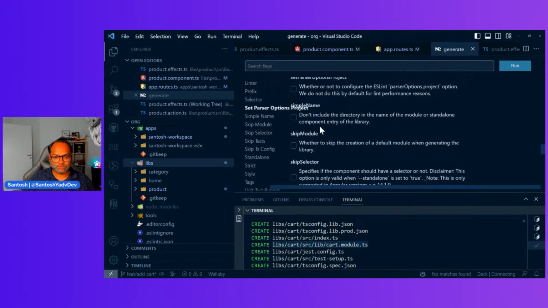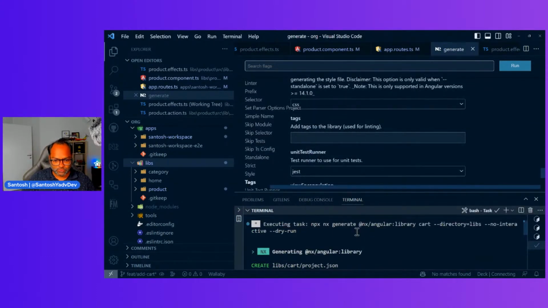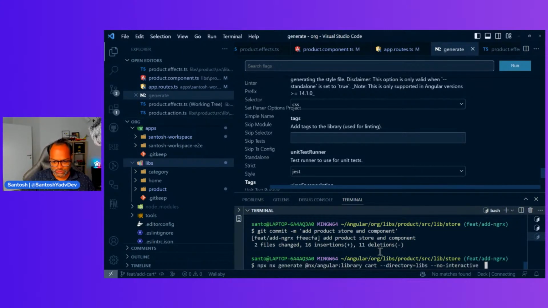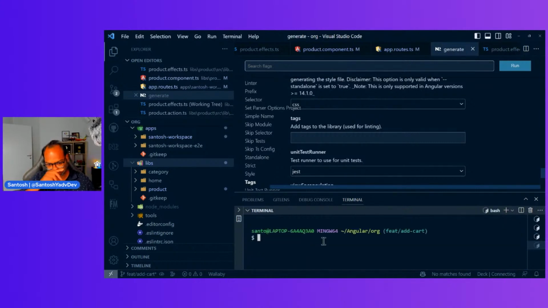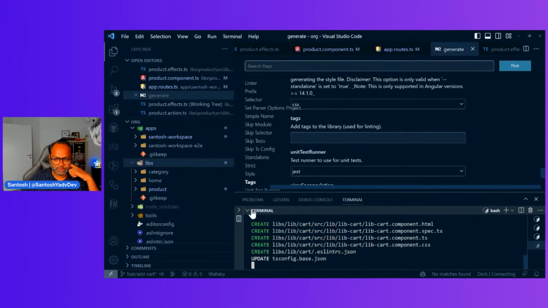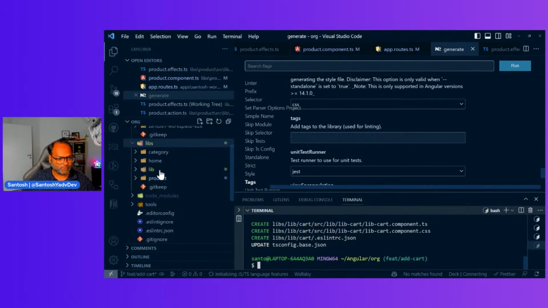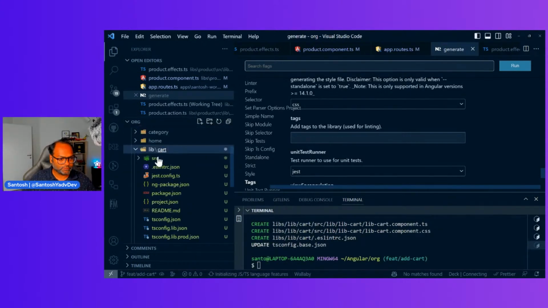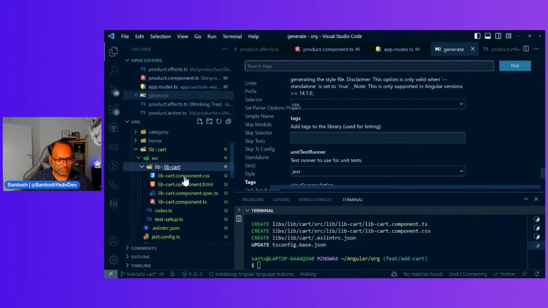And somehow it stops working every time. So I'll copy this here as a new bash script, with directory libs and hyphen standalone. We don't get that module file, which we generally get. Cool. So we have our new library created. All the files are here. We don't have anything inside lib cart, just a component, which we needed anyway.